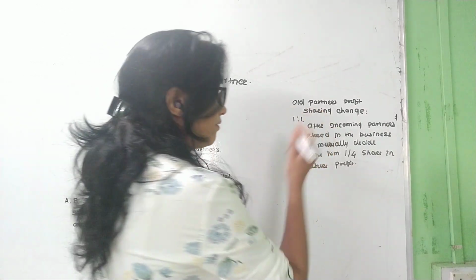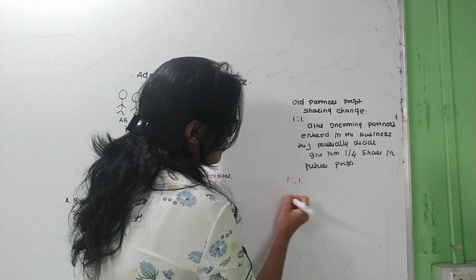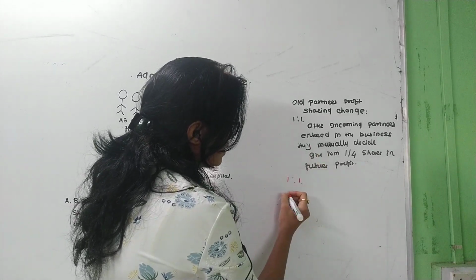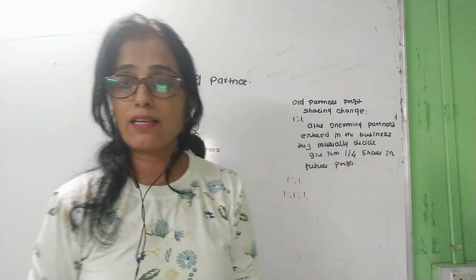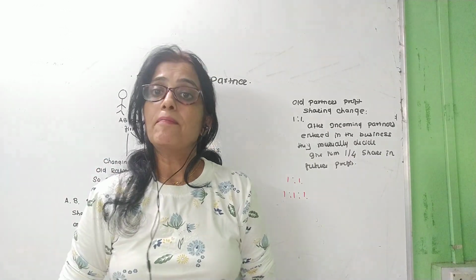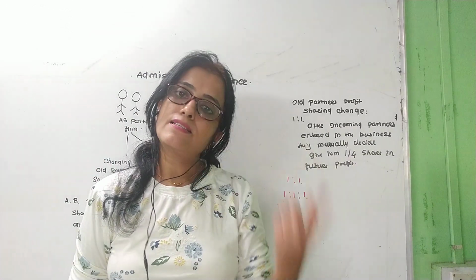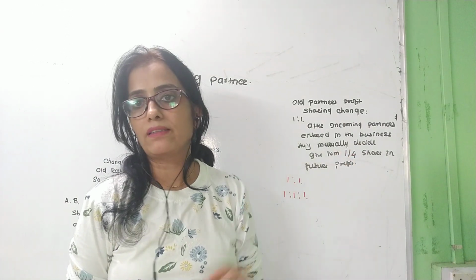Before that they are sharing in a 1:1 ratio. After C comes into the firm, of course their share is reduced now. What does that mean? That all the old partners sacrifice their share to get a new partner in the firm.